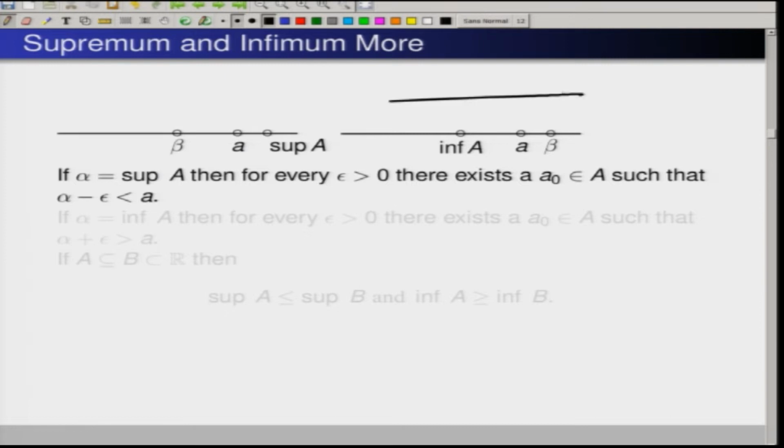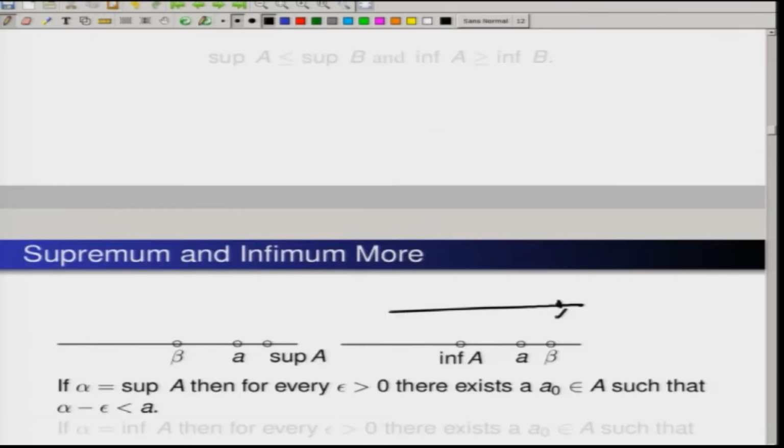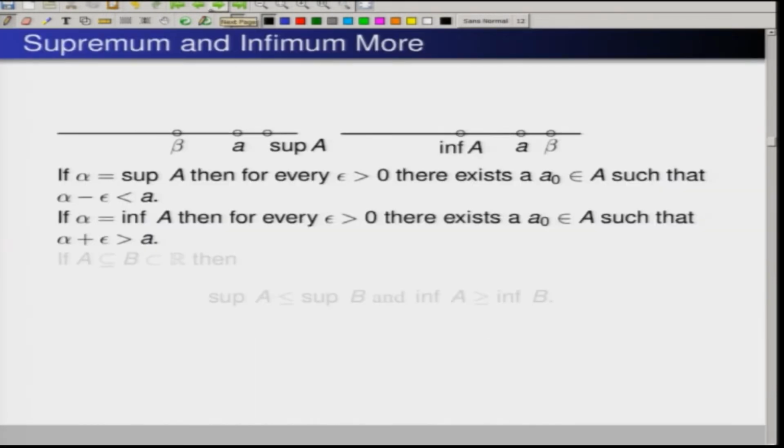If alpha is here, then alpha minus epsilon is here, and however close to alpha you can take, it is going to be a lesser number than that. And so, there will definitely be an element A naught of this set which is bigger than this.